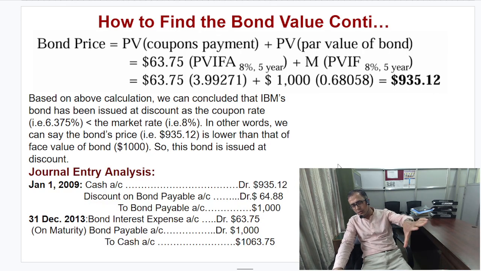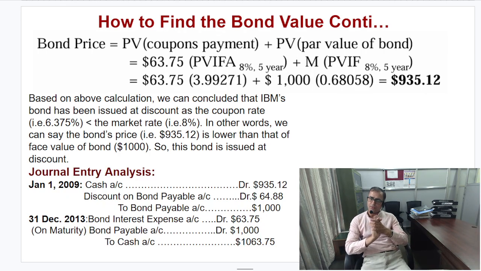Now in the next discussion, I will be discussing how we could amortize the bond premium or the discount by using the effective interest method, friends.